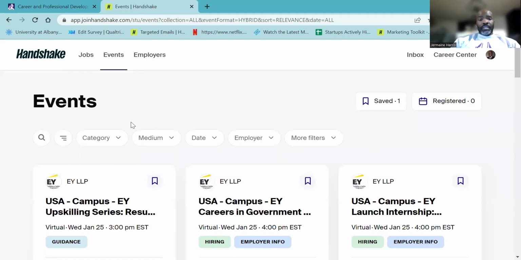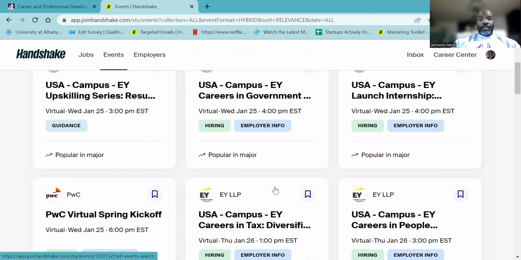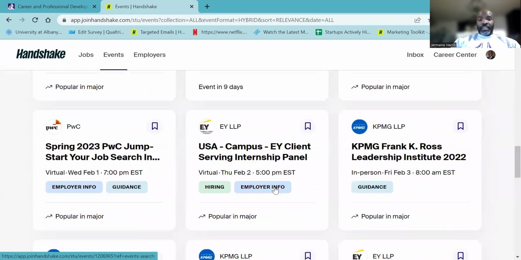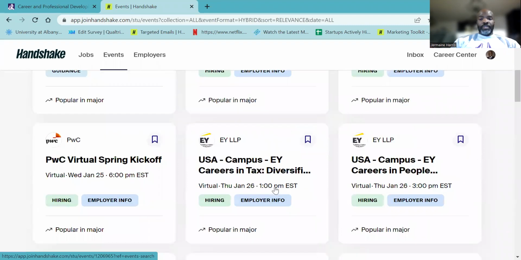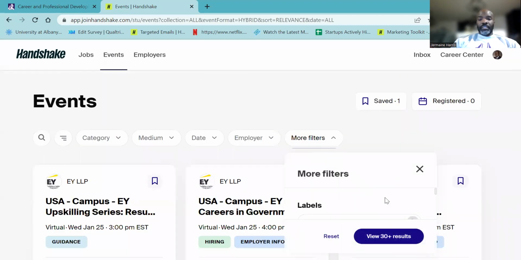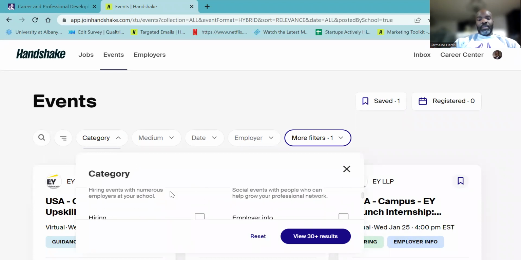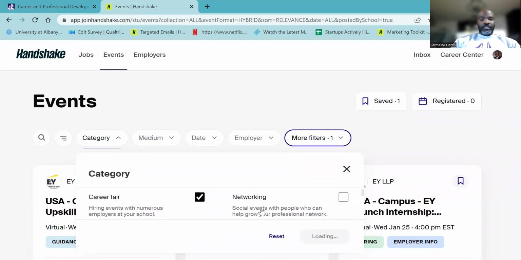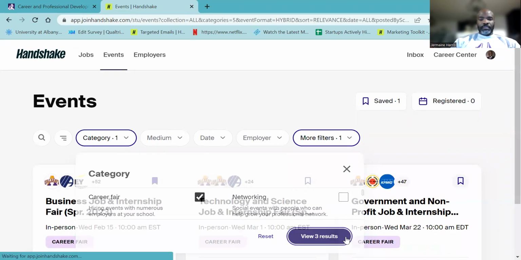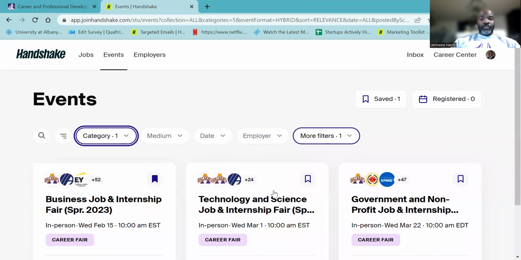Now, as you can see, Handshake has a lot of information about upcoming events and fairs. So we're going to pretty much set in some filters so that we only see the fairs that are posted by University of Albany. Of course, you do have the option to attend fairs at other schools, particularly if they're virtual, but you have to travel long distances that might be hard for you to do. So now, as you can see, we have 3 fairs here.